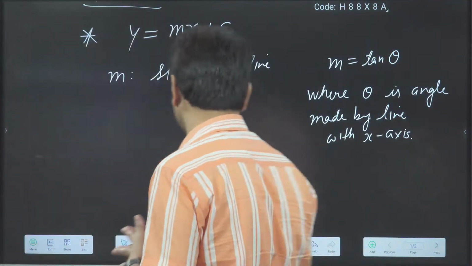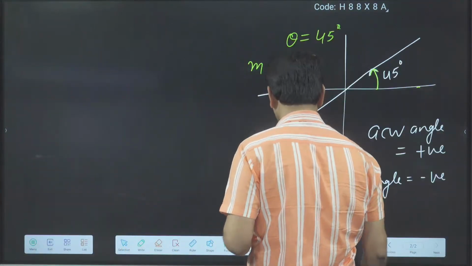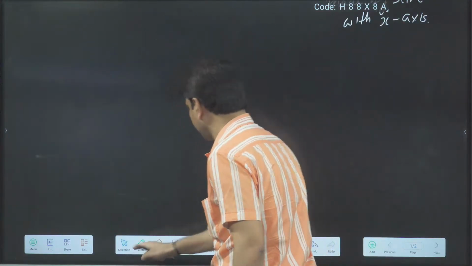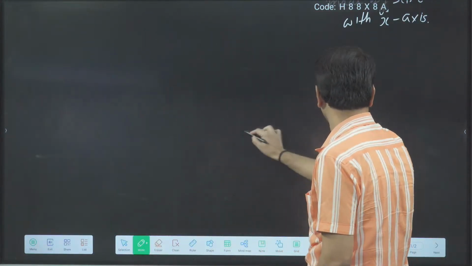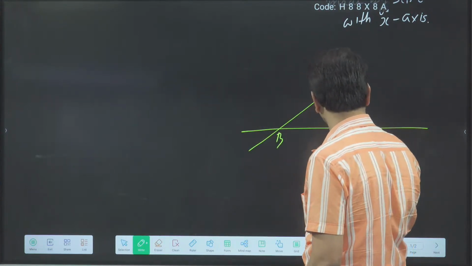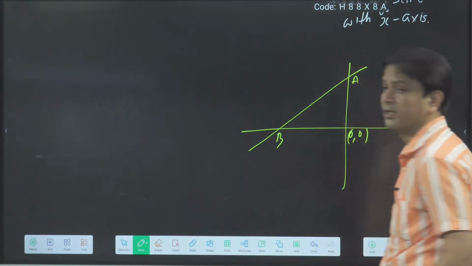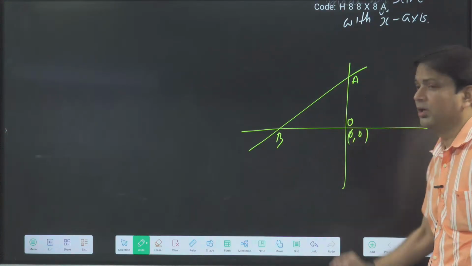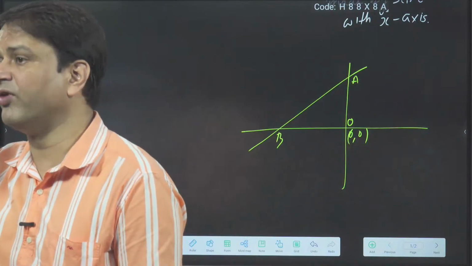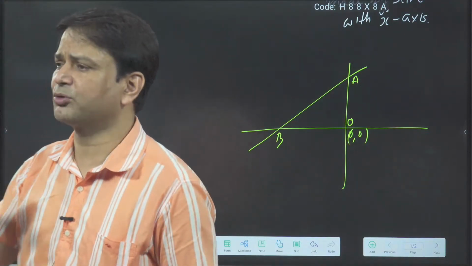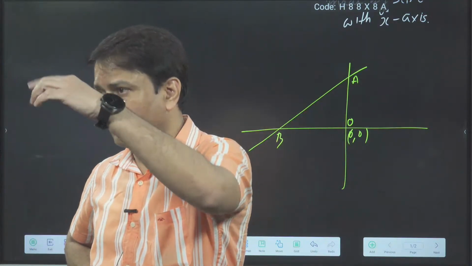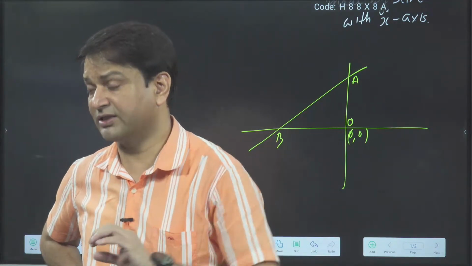What is the meaning of intercept? Suppose I am making the line like this. This is the point A, this is the point B, and this is the origin, O. So according to this line, OA is called the y-intercept. So the meaning of the intercept is basically the distance of the point on the x-axis or y-axis from the origin.